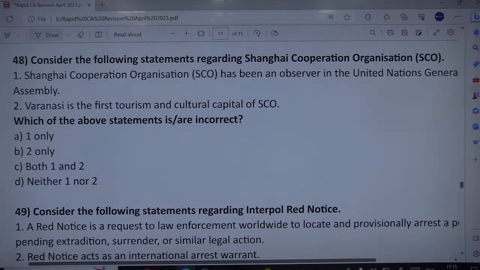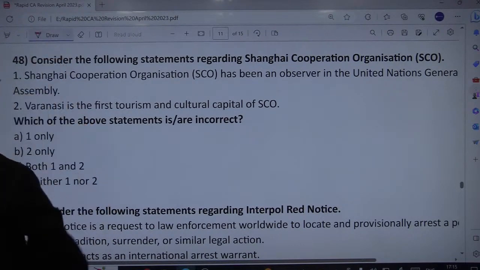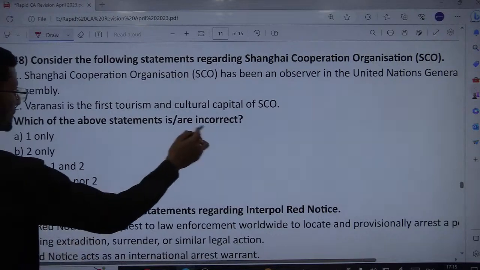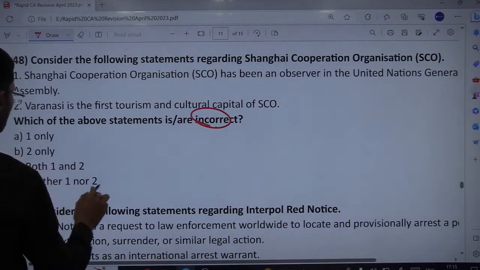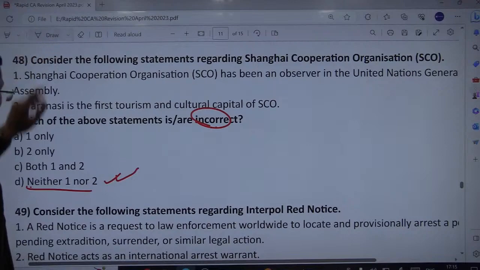It's about incorrect. Since both of them are correct, neither would be incorrect. Indeed, Varanasi has been declared as the first tourism and cultural capital of SCO. Since the question is about incorrect, and both are correct, neither would be incorrect.